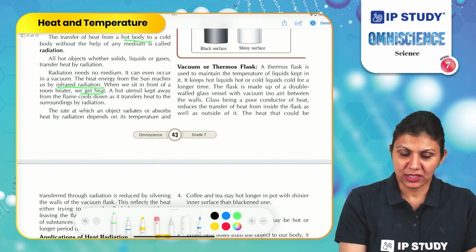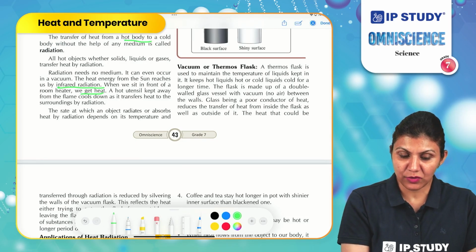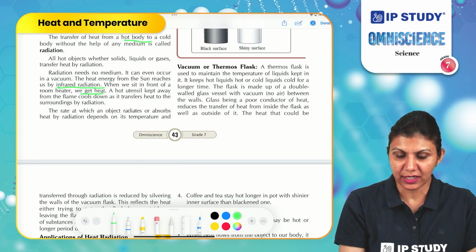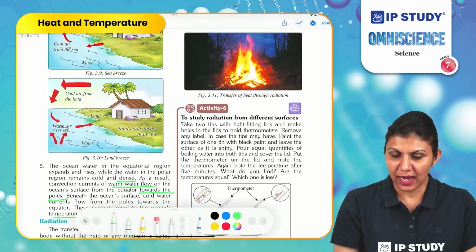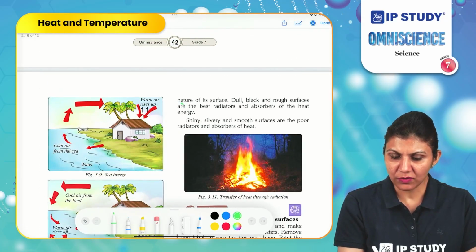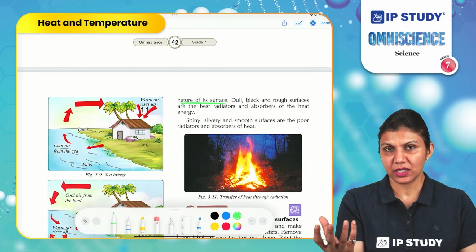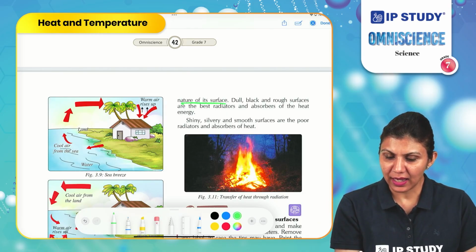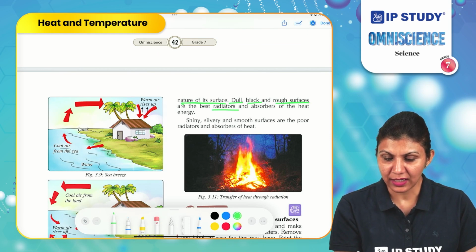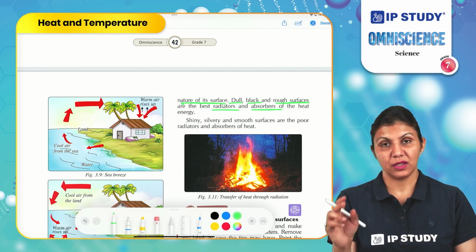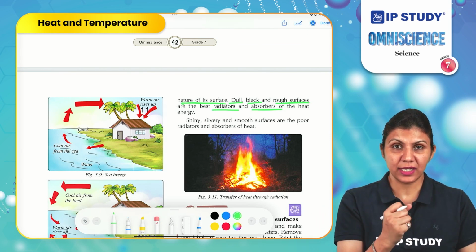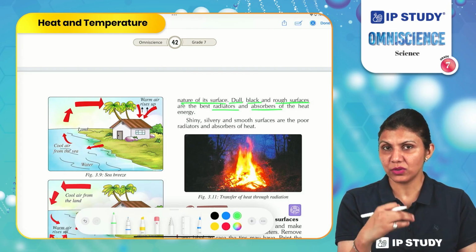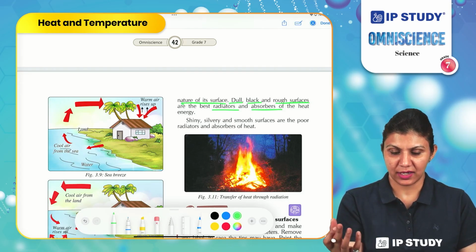The rate at which an object radiates or absorbs heat by radiation depends on the temperature and nature of the surface. What type of material is used to make that surface? Dull, black and rough surfaces are the best radiators and absorbers of heat. Any material which absorbs heat at a good rate also radiates heat at a good rate.